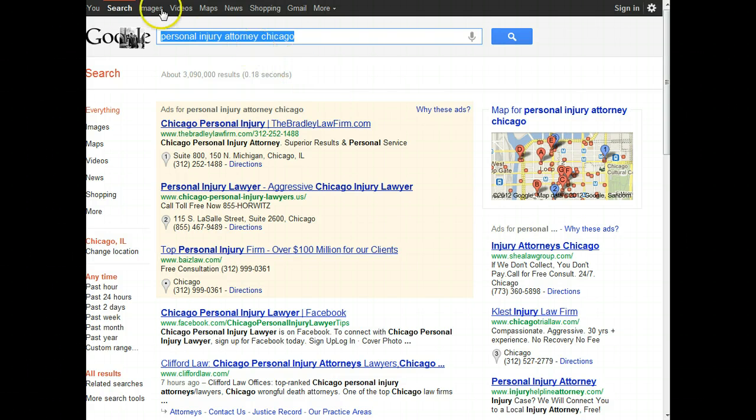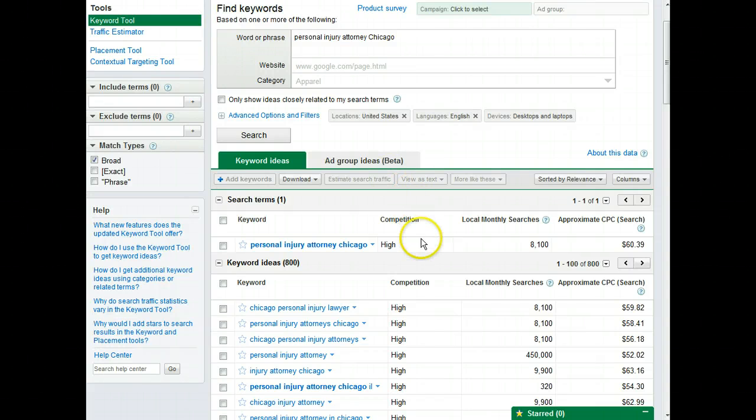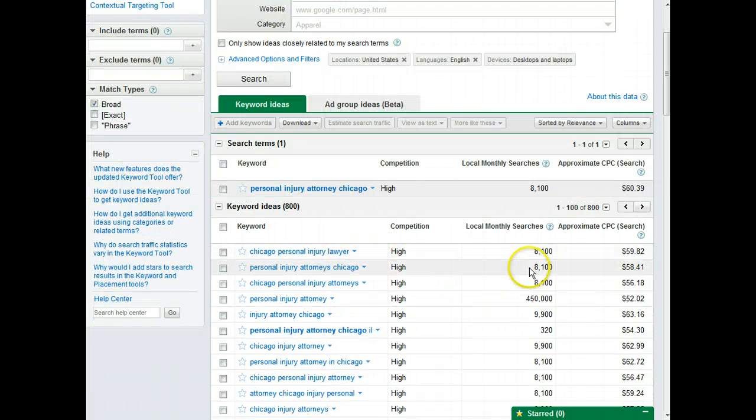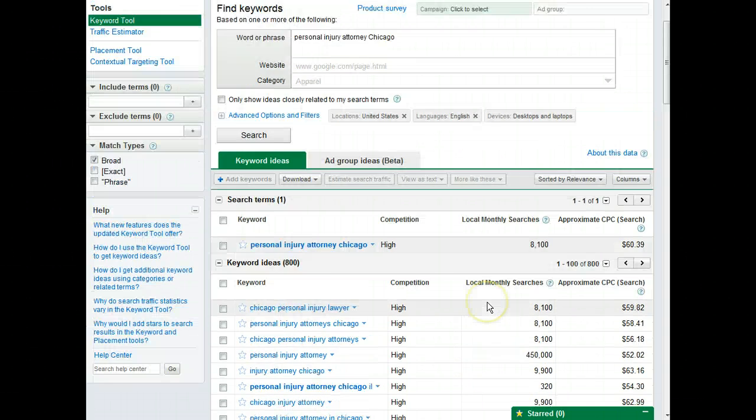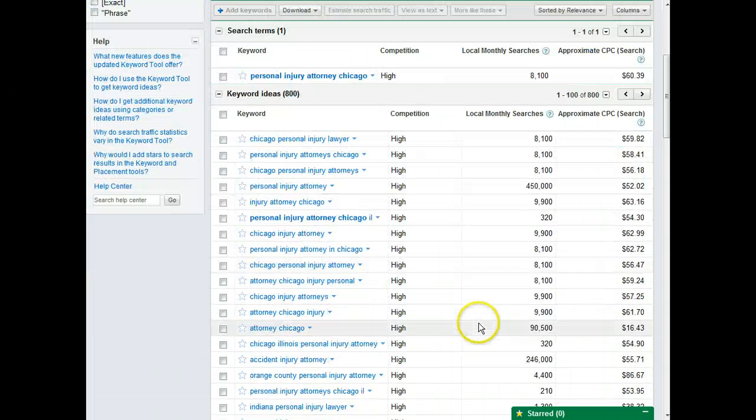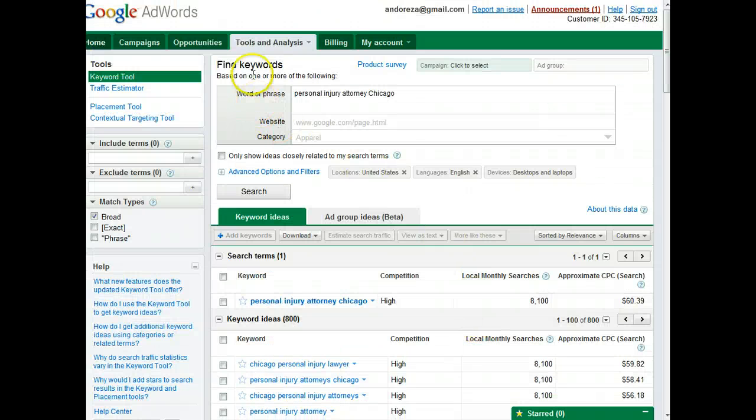The keyword search term we're going to talk about today is personal injury Chicago. First of all, let's see how many searches it takes on Google. For personal injury Chicago, you get 8,100 searches a month. And for like terms, injury attorney 9,900, Chicago injury attorney 9,900. So it's a pretty well searched term for the city of Chicago.